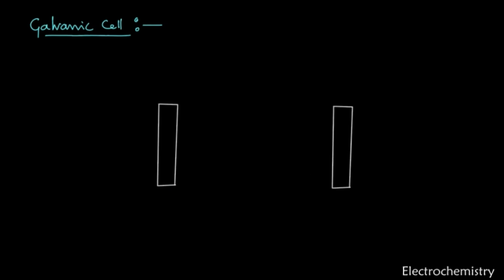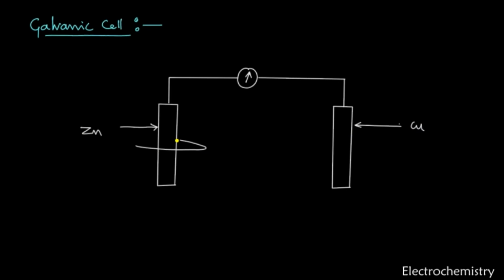The two electrodes are separated from each other, but they are connected through a wire. This wire contains a switch, and you can take a voltmeter or galvanometer to measure the current. The end of the wire is connected to the other electrode. Let me take this electrode as the zinc electrode and this one as the copper electrode. Both electrodes are dipped separately in a container, and they are not connected with each other.